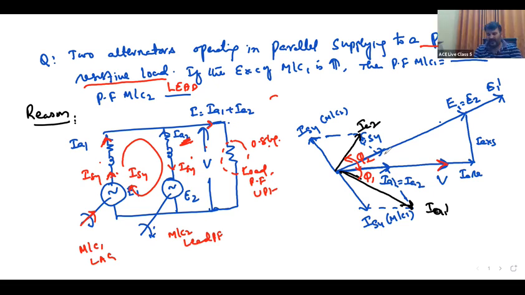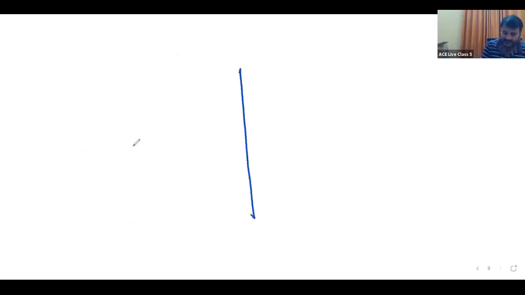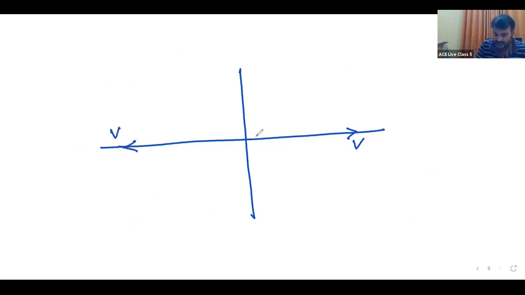And if you want, with the earlier diagram, the first diagram, listen. With the same diagram, this is V, I am taking for the first machine. For the second machine, I am taking the left side. Don't think it is negative, it is the left side, instead of overlapping one over the other. This is V. This is IA1. This is IA2 for the second machine.